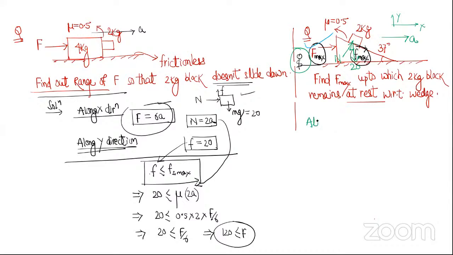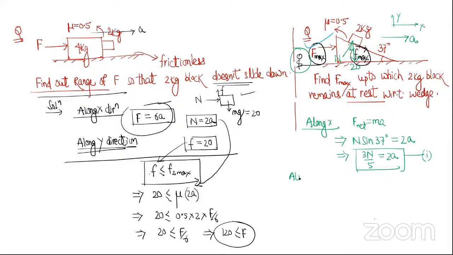Along x, net force equals ma. The force is N sin 37 equals m into a. Sin 37 is 3 by 5, so 3N by 5 equals 2a. This is one equation.